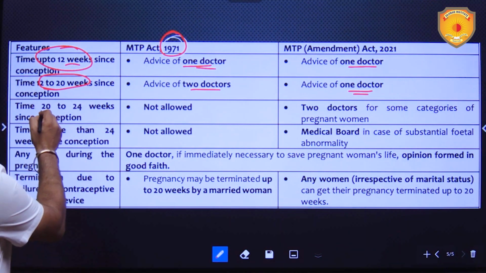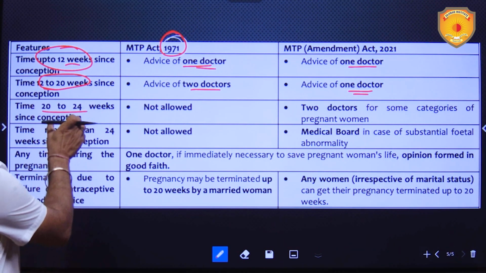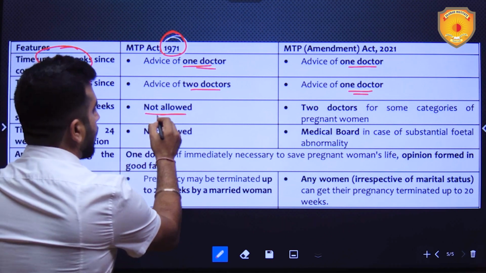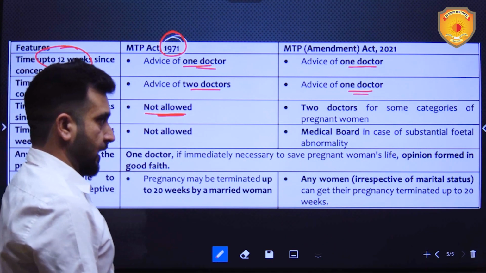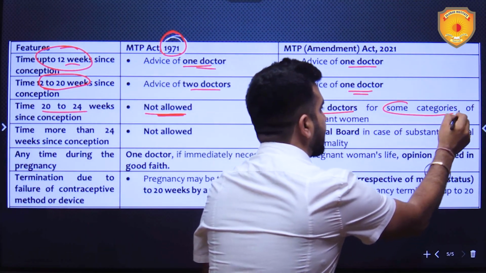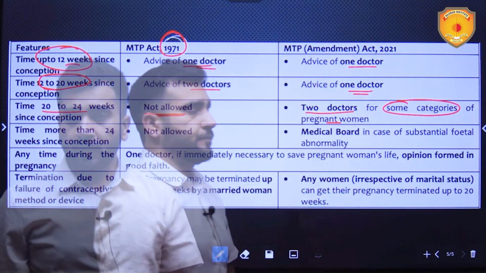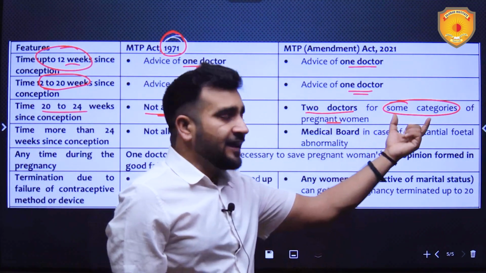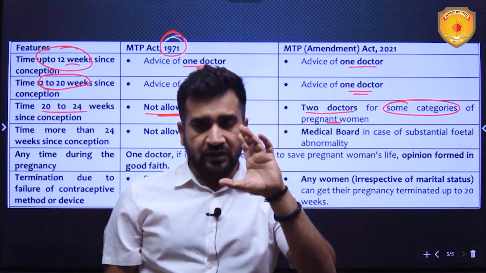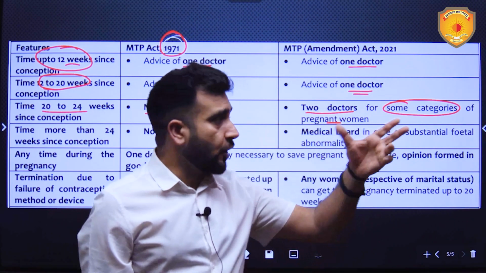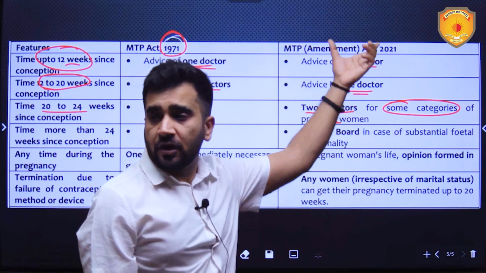Then 20 to 24 weeks since conception. It was not allowed earlier, and now it is allowed, with two doctors for some categories of pregnant women. Now in the 2022 judgment, these categories are largely married women. Unmarried single women were not allowed as per the law.